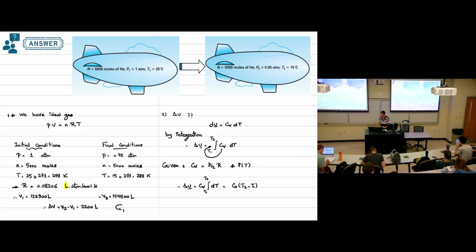Clear? Okay, then we need to substitute. Then we have Cv, 3 over 2 times 8.314. This is the value of R in the SI system. Times T2 minus T1, so this will be 15 minus 25. Delta T, you can calculate it in Celsius or in Kelvin. The value will be the same.